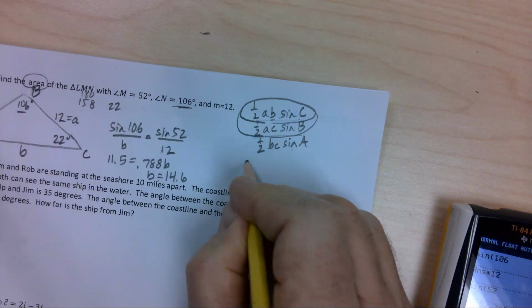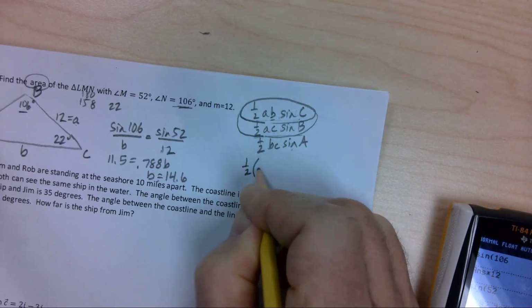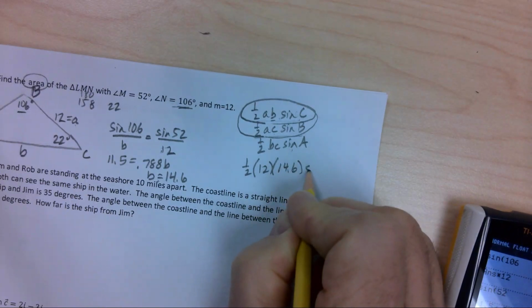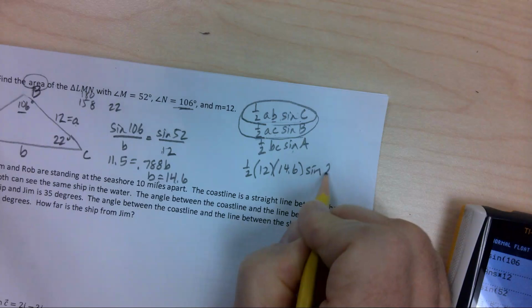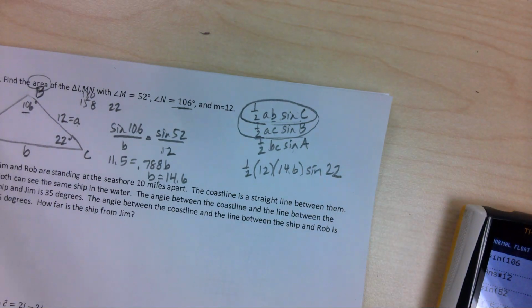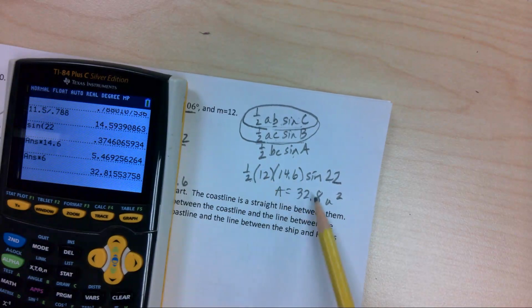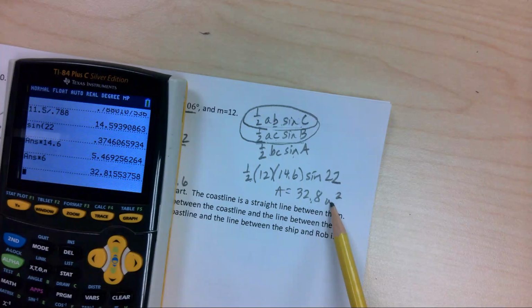I'm going to plug all the information into here: 1/2 times A times B times sine of angle C, and I'll be right back. So multiply that by that by that by that, got 32.8 square units.